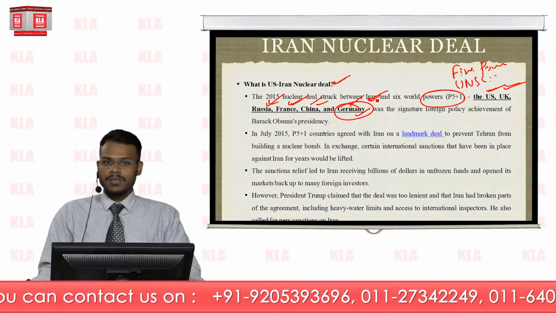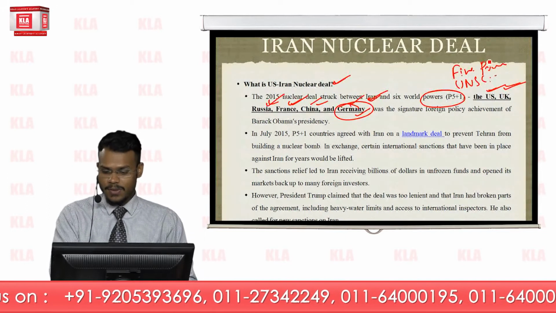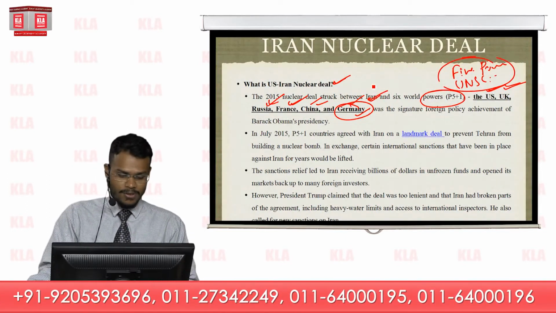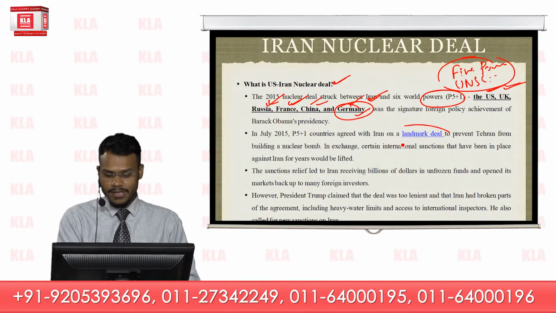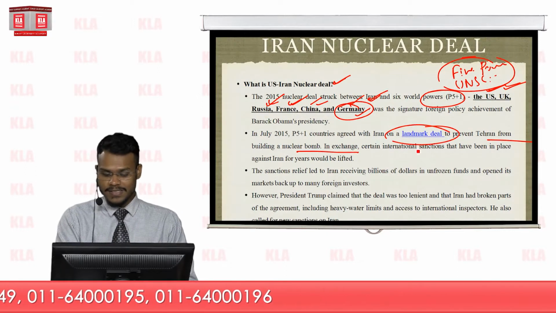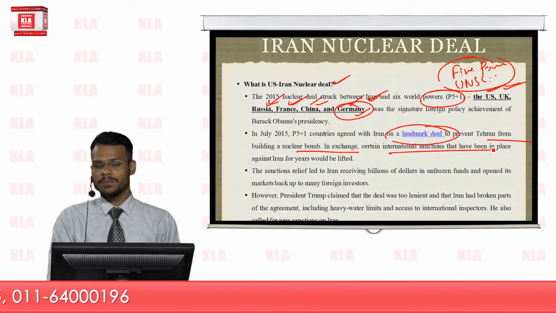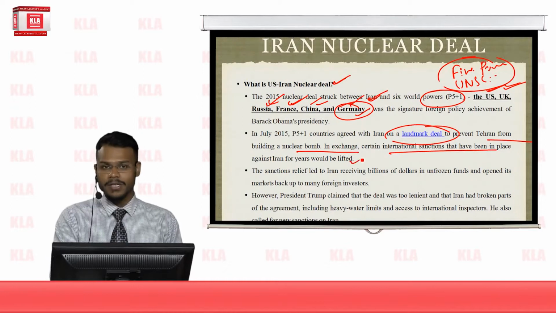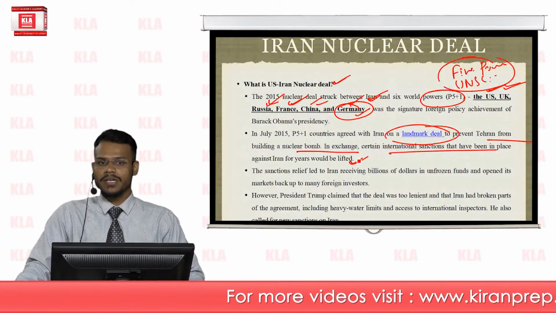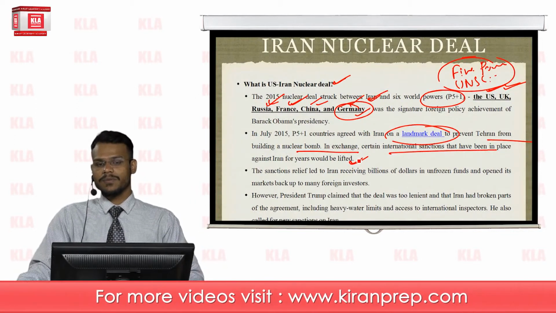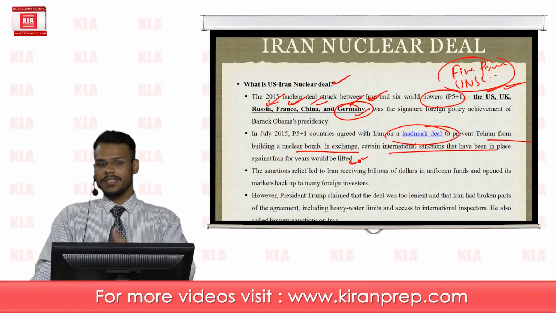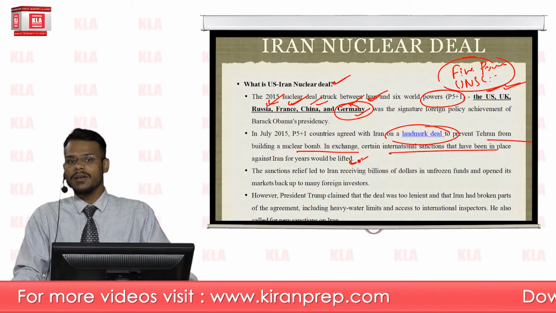So this deal was signed between the P5+1 countries and the Republic of Iran. This landmark deal prevents Iran from building a nuclear bomb. In exchange, the international sanctions were expected to be lifted from Iran, so that the normal economic, trade and all kinds of relations of Iran with other countries were restored in exchange for Iran agreeing to halt its nuclear program.